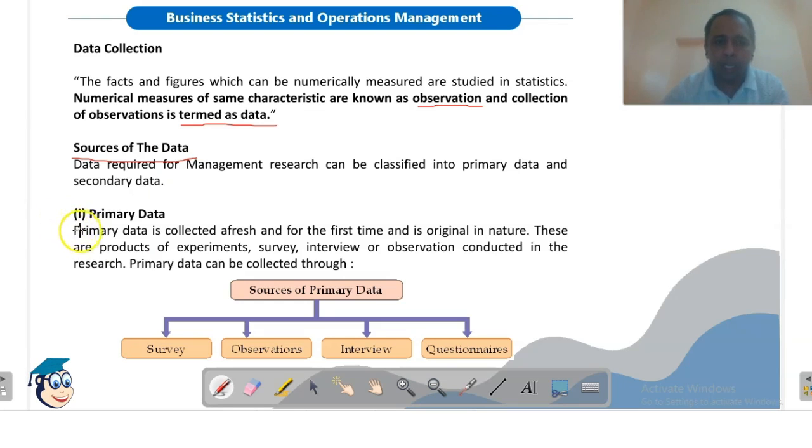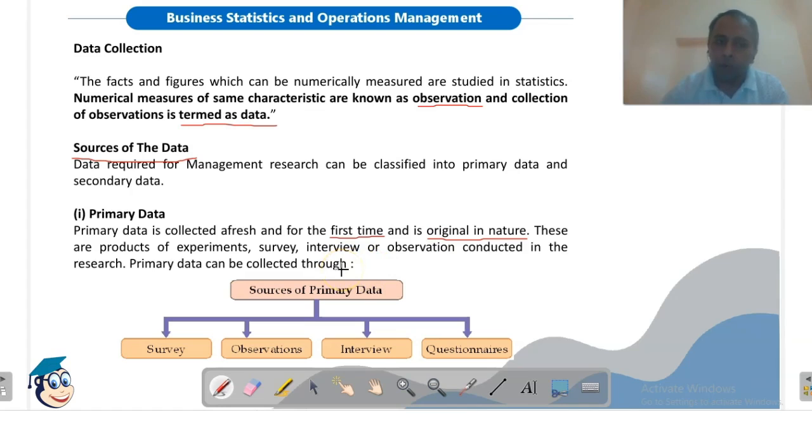So what is primary data? Primary data is first hand data. Any data which is collected for the first time, and because it is collected for the first time, it is original in nature. So any data which is fresh or original is termed as primary data. This data is not available anywhere else at any other source.